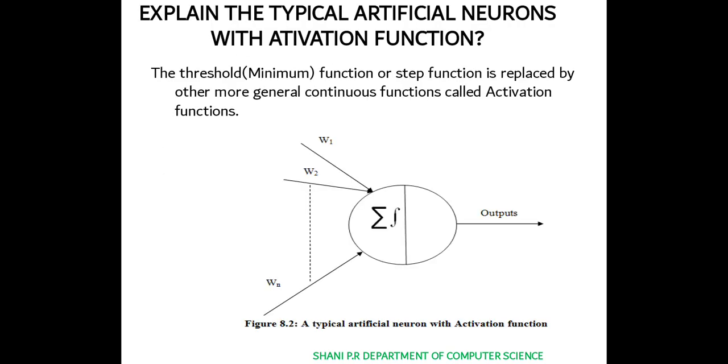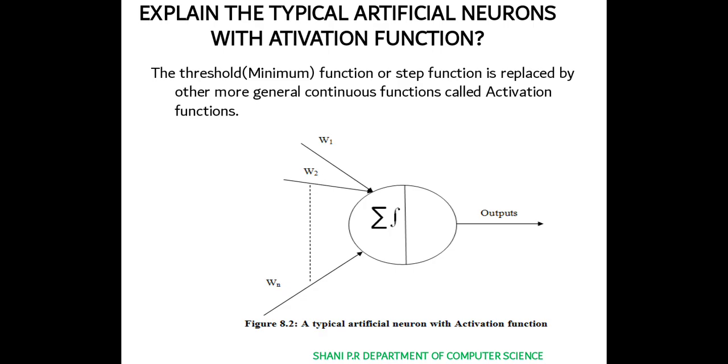So next we can look into the typical artificial neurons with the activation function. So here we can see how a typical artificial neuron uses the activation function. When we need the activation function, we need a threshold. Threshold means the minimum value. The threshold minimum function or step function is replaced by a more general continuous function called the activation function.